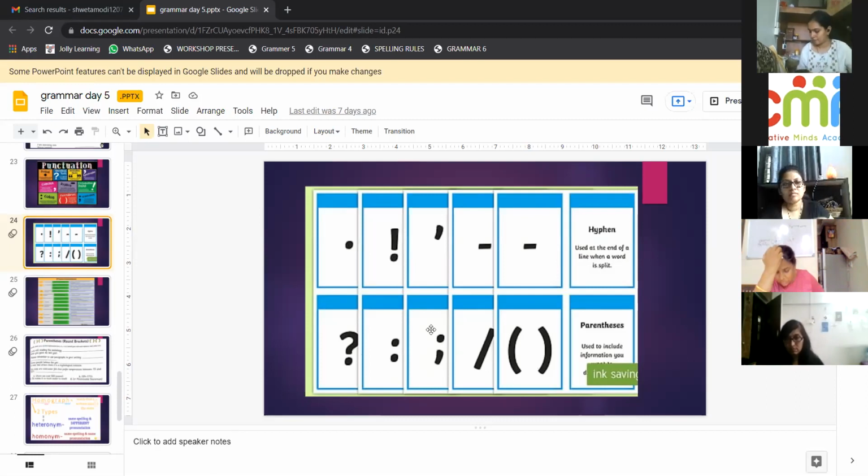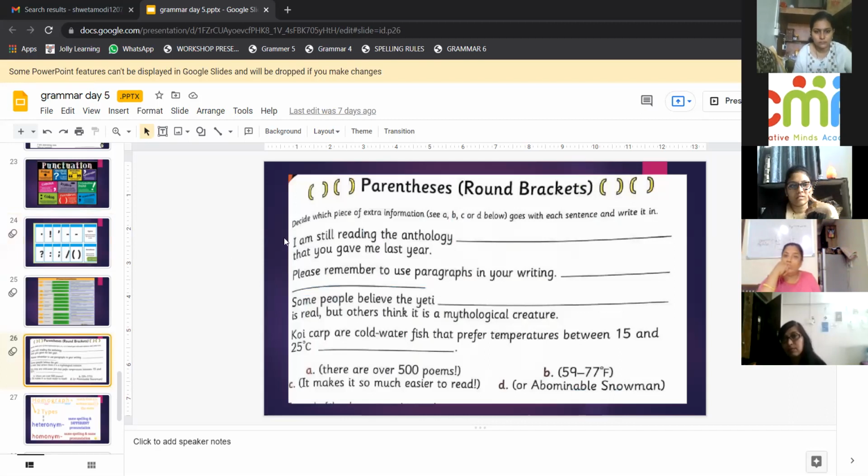And semicolon. Can you give me an example of semicolon? For example, Rahul is sick, but he is playing. So you will remove the fanboys: Rahul is sick; he is playing. Okay, and parenthesis, we have already seen the round brackets. Can we quickly solve this one?